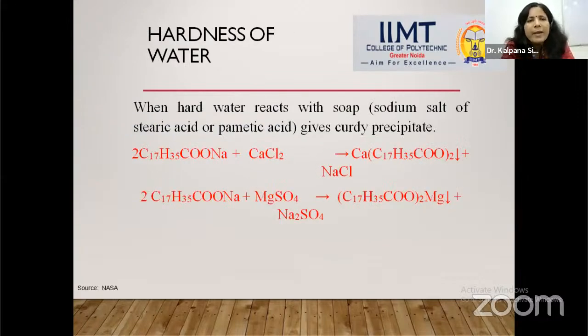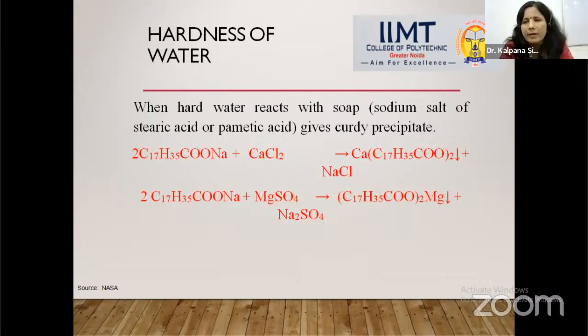Now, what do you mean by hardness of water? Basically, the soap consuming capacity of water is called hardness of water. As you know, water which can easily form lather with soap is called soft water, and the water which does not give lather with soap, instead giving a curdy precipitate or white scum, is called hard water.